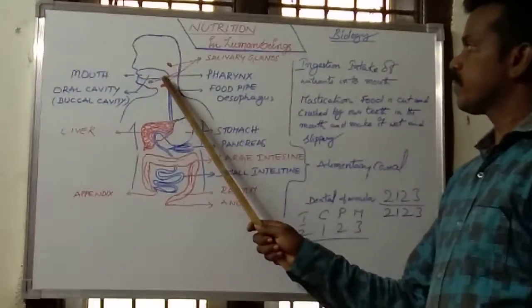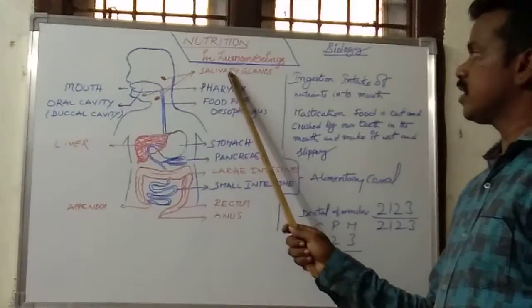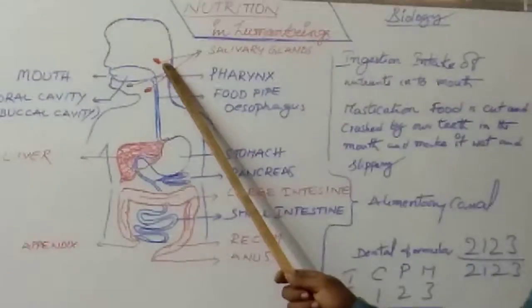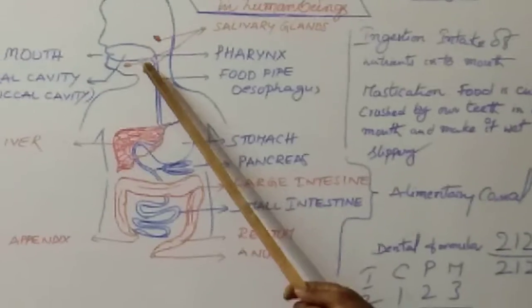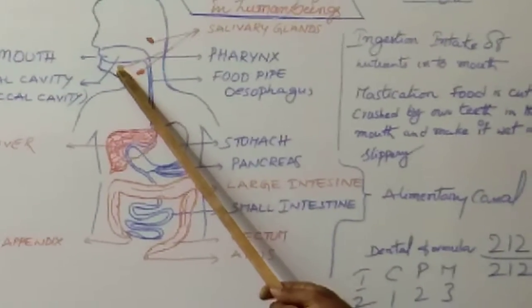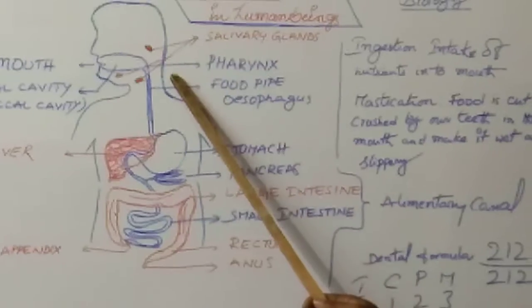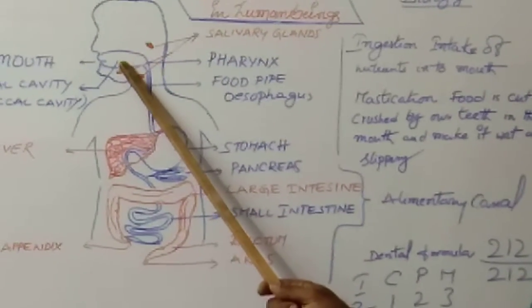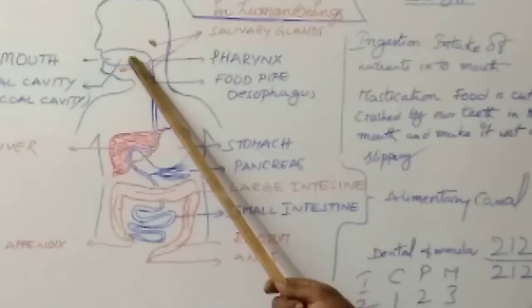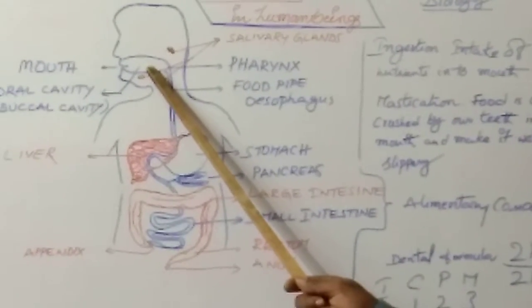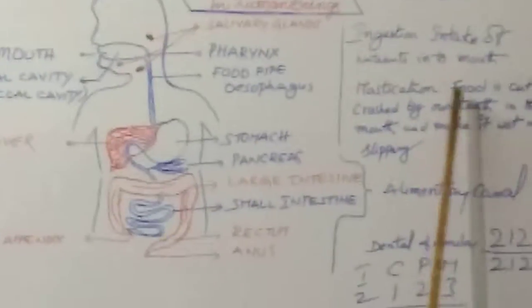In the mouth, three pairs of salivary glands are located. One pair is located in the palate, and the remaining two pairs are located just below the tongue and near the ear. The salivary glands secrete saliva into your mouth. Clear? Saliva consists of one type of enzyme which acts on carbohydrates.